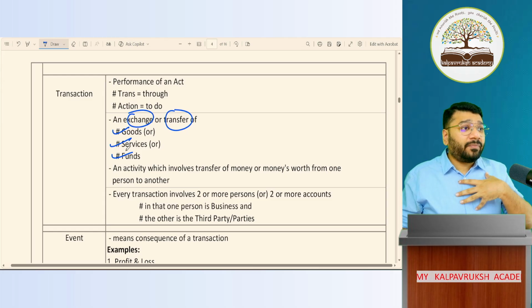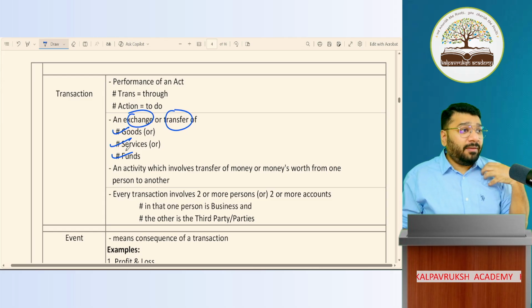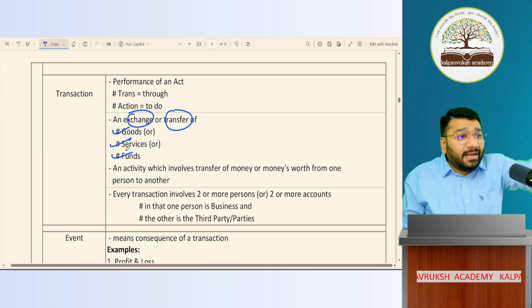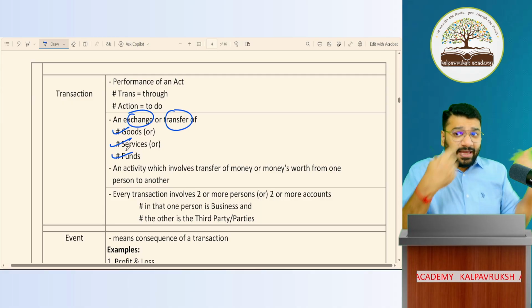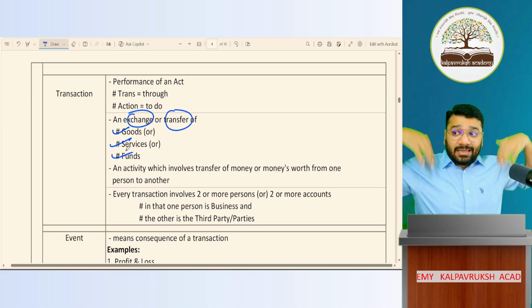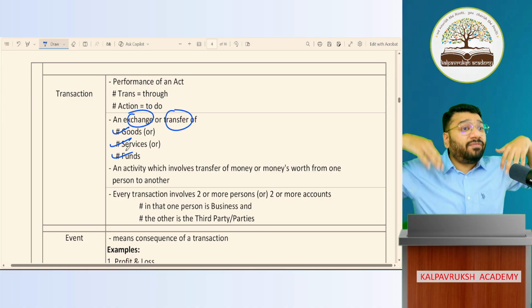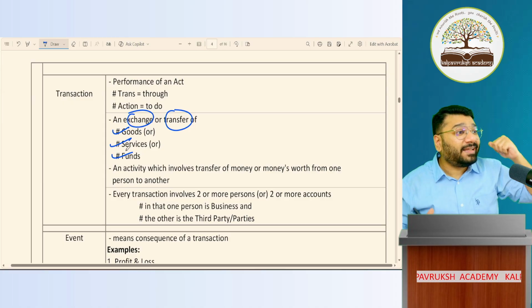So for example, I am giving services to you. I am transferring my services to you. In return, what are you giving me? Money. So, exchange. Got it? Now, in this, we are two parties. One party is an entity. Who is it? Fortune's Fun Learning Academy.